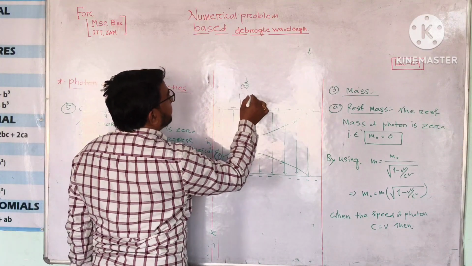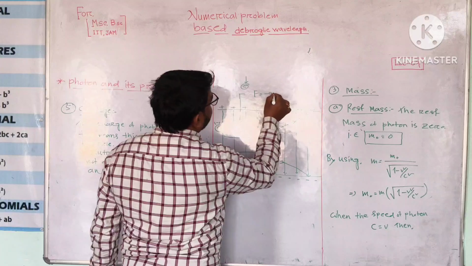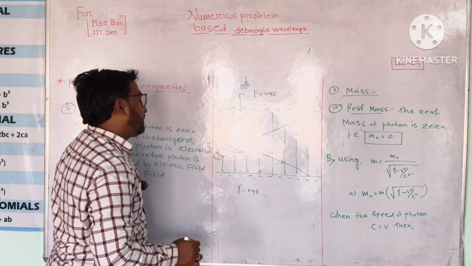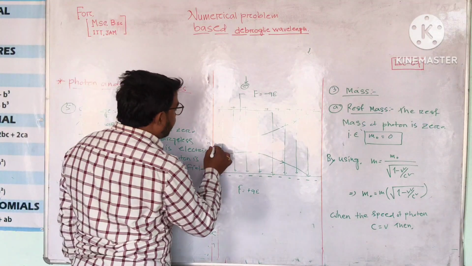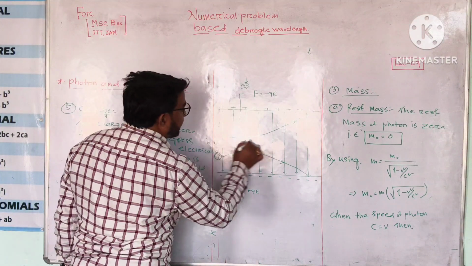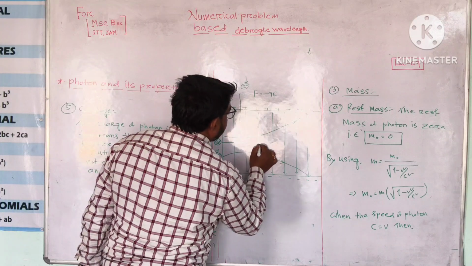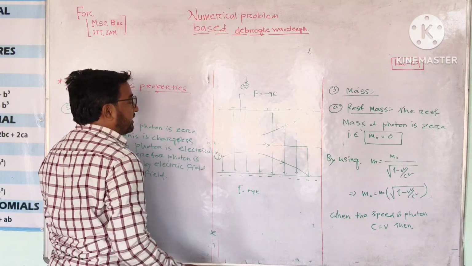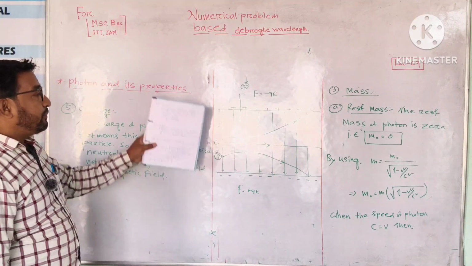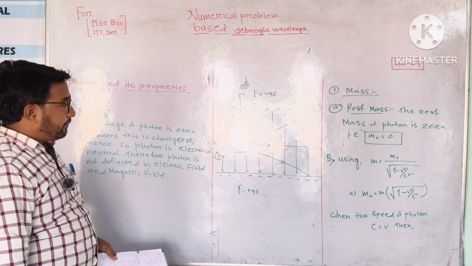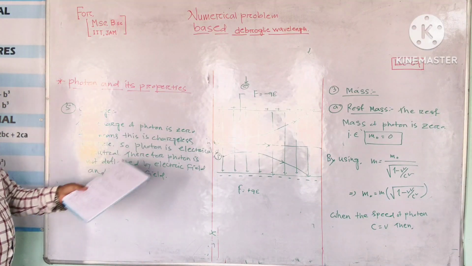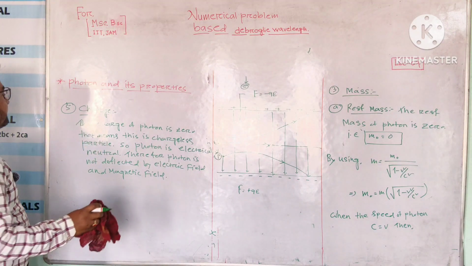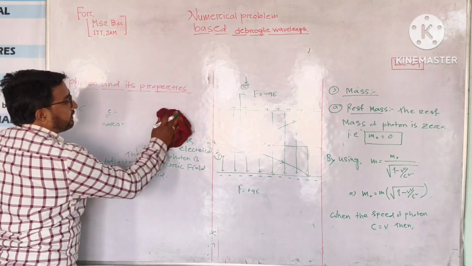In this situation, due to the electric field, the force acting on the electron is F equals minus QE, and the force acting on a positive charge is equal to plus QE. Again, when a photon moves in this electric field, it passes straight from one side to another. That means photon is neither deflected towards the positive plate nor the negative plate. So photon is not deflected by electric field and magnetic field.